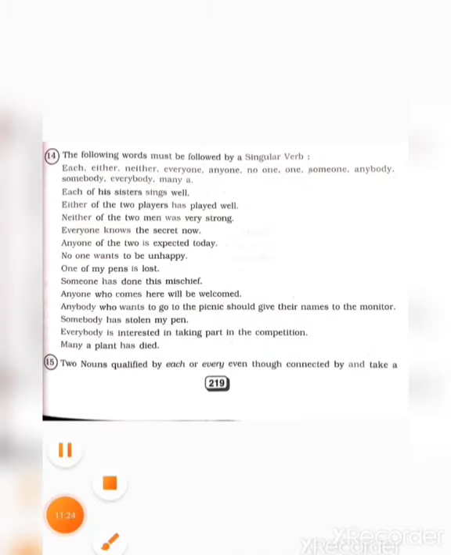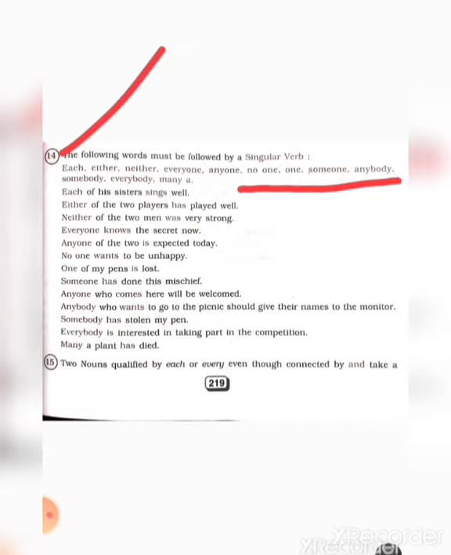Now in your book, come to the next point. The following words must be followed by a singular verb: each, either, neither, everyone, anyone, no one, someone, anybody, somebody, everybody, many. Okay. So these are some of the words I have already discussed with you. Still, I am referring to these examples from your book for your better understanding.